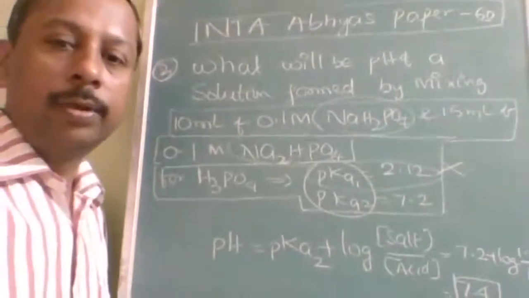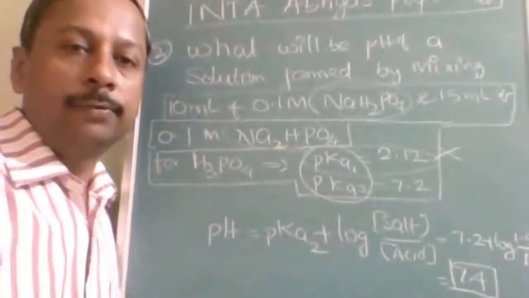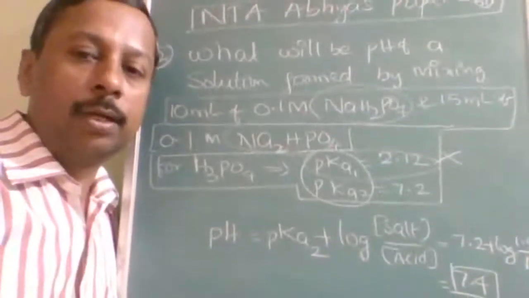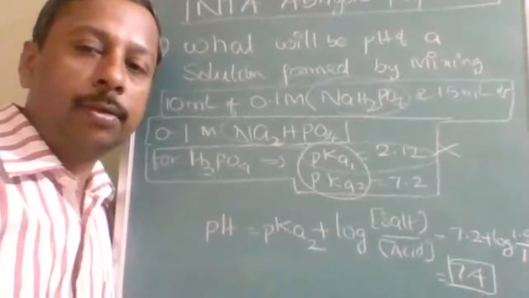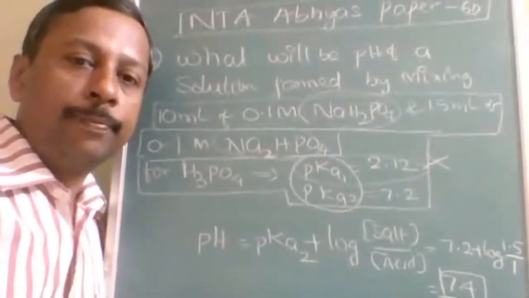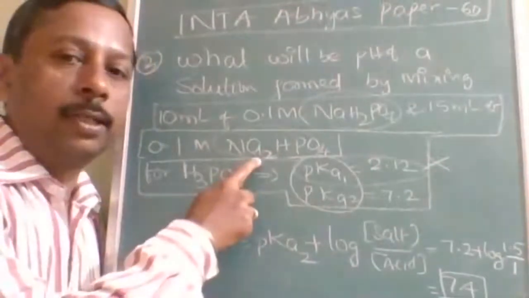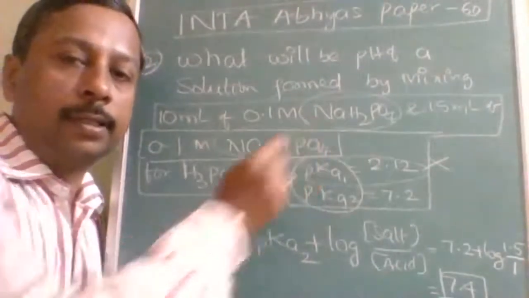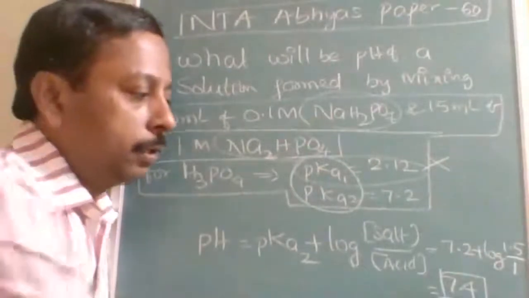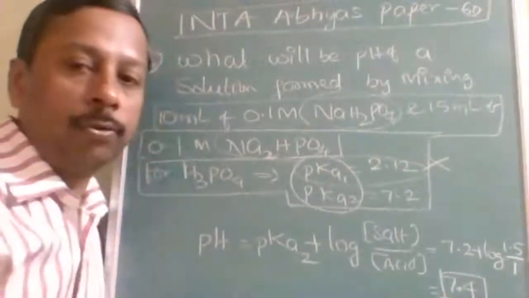So this is how you can calculate the pH of a salt solution, an acidic salt. These two are called as what? Acidic salt. Here the concentration of salt is 1.5 because both hydrogens are replaced, and the concentration of acid is NaH2PO4. So the final answer to this question is 7.4.